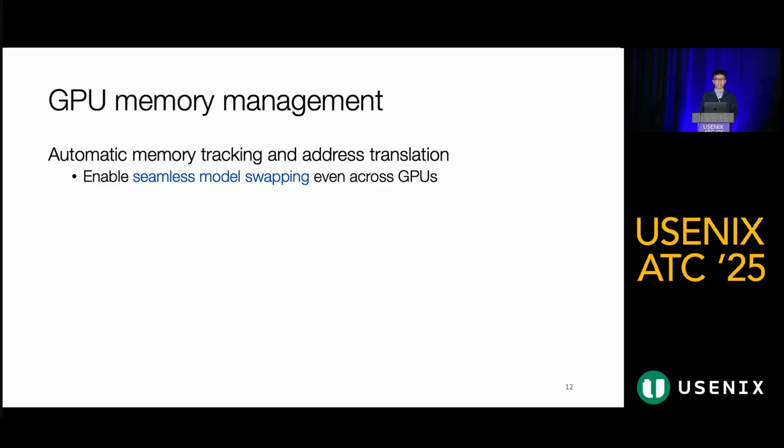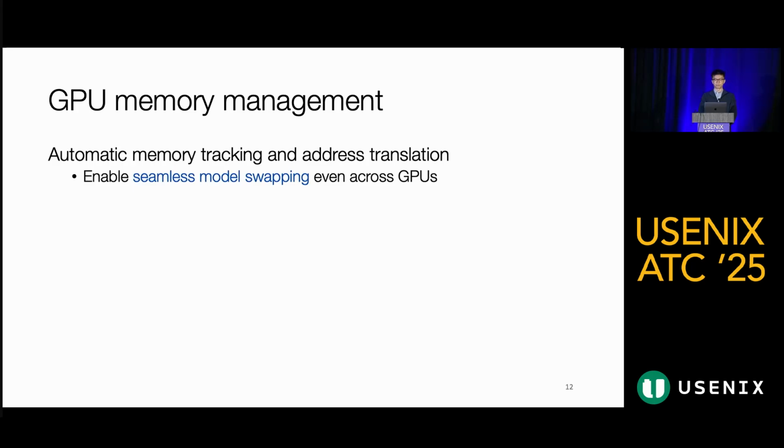Now let's turn to the next major challenge, GPU memory management. Recall that with late binding, inference models are consistently being moved in and out of GPUs. This requires not only seamless swapping, but also highly efficient memory allocation. Torpor addresses this with two mechanisms. First, we enable automatic memory tracking and address translation.